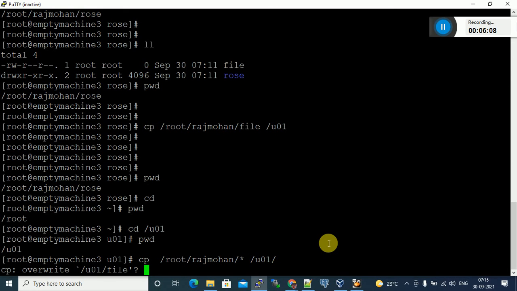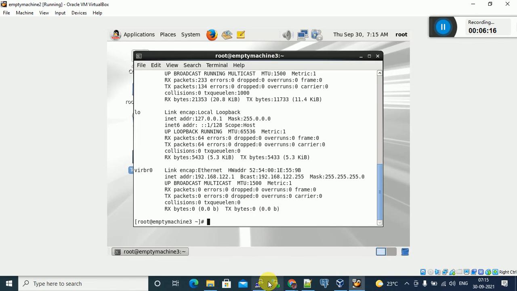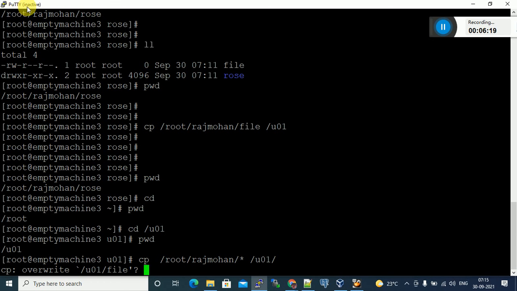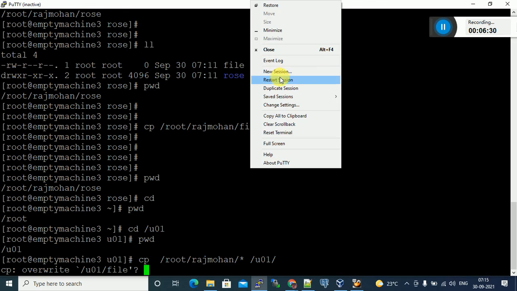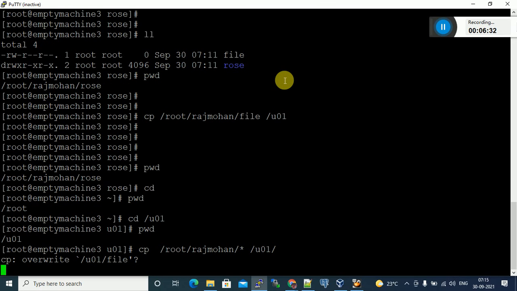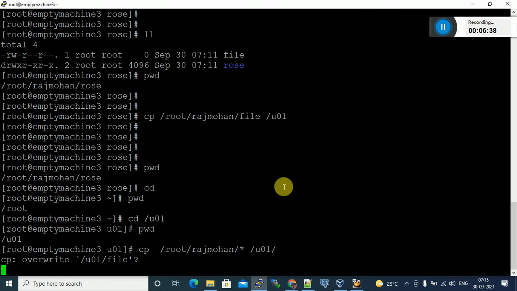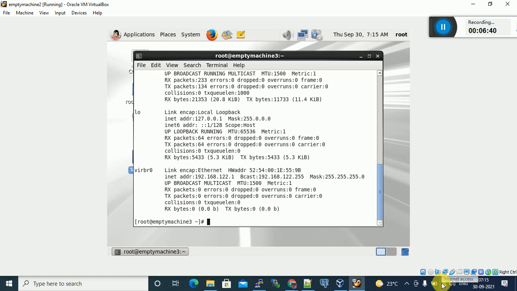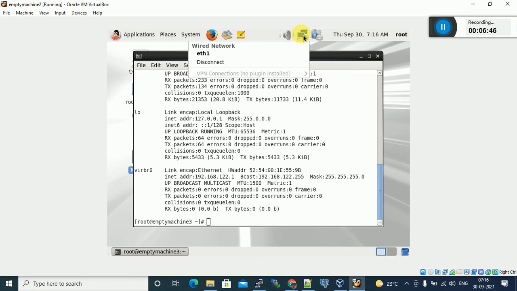My network is inactive. Putty has gone inactive. You can see here, inactive, in the PuTTY main menu bar. Inactive means it's in an inactive state; you have to restart the session if the IP is the same, or if the IP has changed, get the new one. My network has changed now, that's why the IP address changed.